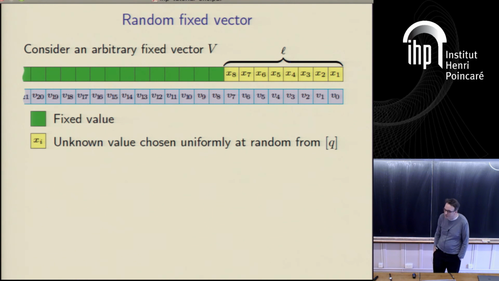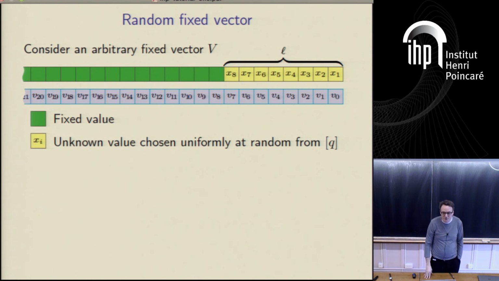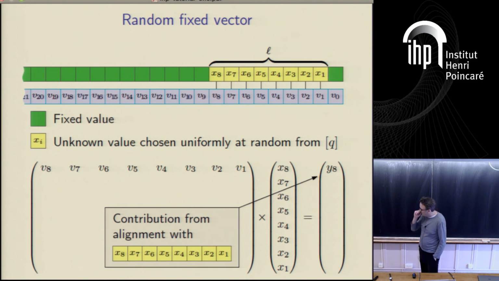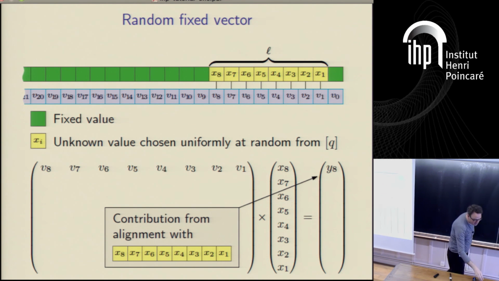Let's just choose a vector at random, rather than this particular fixed vector we had before, and see what happens. We want to persuade ourselves that lots of vectors are difficult for the cross-correlation problem, not just this one weird one I happen to have made. So let's revisit it. We have this vector here, and every time a new symbol comes in, remember we have to compute a new inner product, and we're going to write out the parts of the vector involved in a product as rows of this matrix. And we're going to look at this unknown region as it moves to the left every time a new symbol comes in.